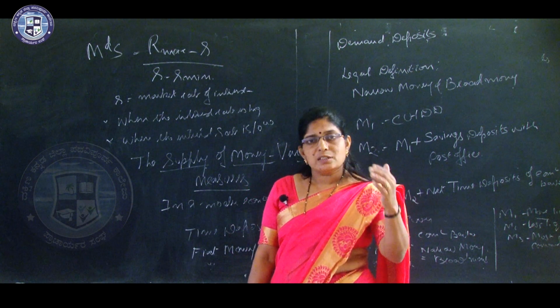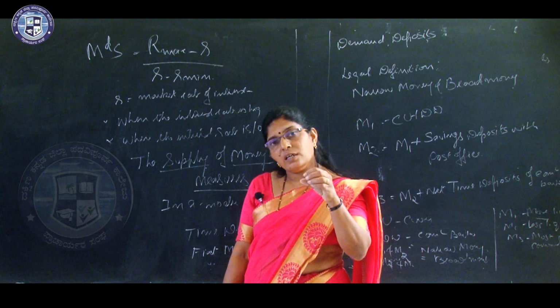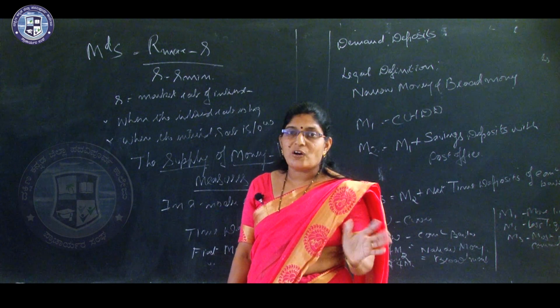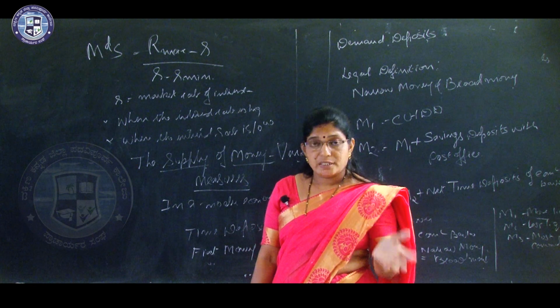So it has real value, but fiat money does not have intrinsic value.